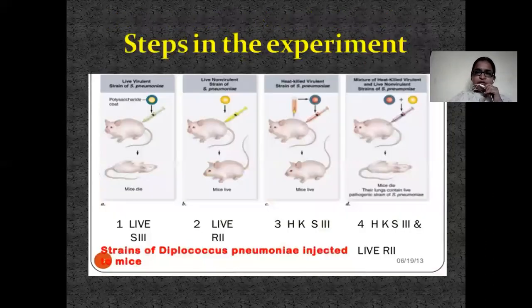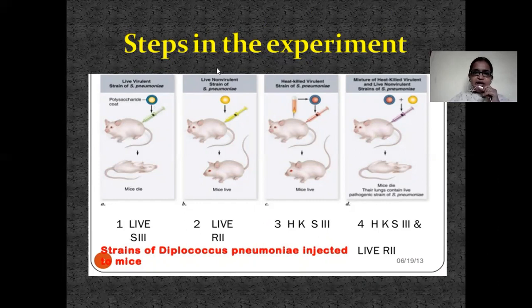Now, we have to deal with the steps in the experiment. There are 4 steps here. In the first step, they injected the S strain into the mice. This is the mice. This is the S strain, which has the lipopolysaccharide membrane. When it is injected, this bacteria caused pneumococcus pneumonia disease in this mice, and it killed the mice. So the mice died.